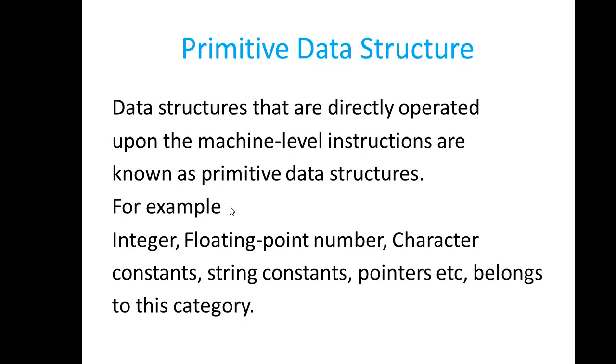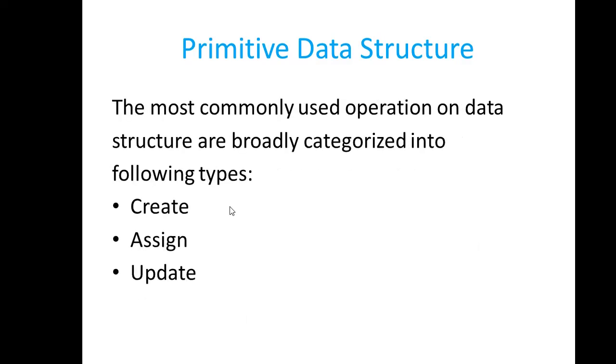So primitive data structures are data structures that directly operate upon machine level instructions, and integers, floats, characters, constants, strings, pointers, booleans, etc. belong to this category. We can create, assign and update a primitive data structure.